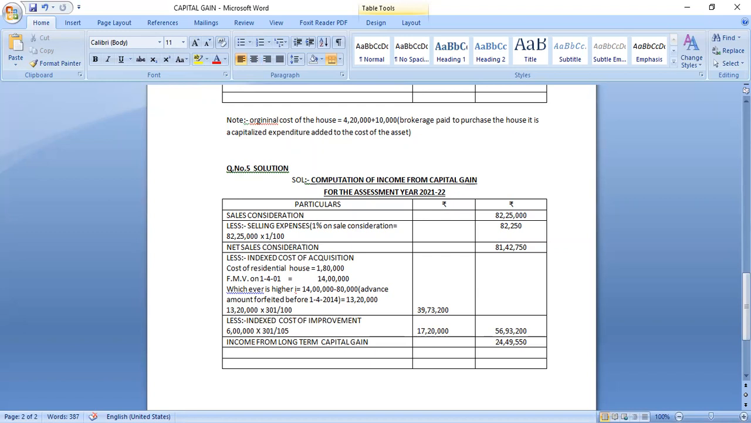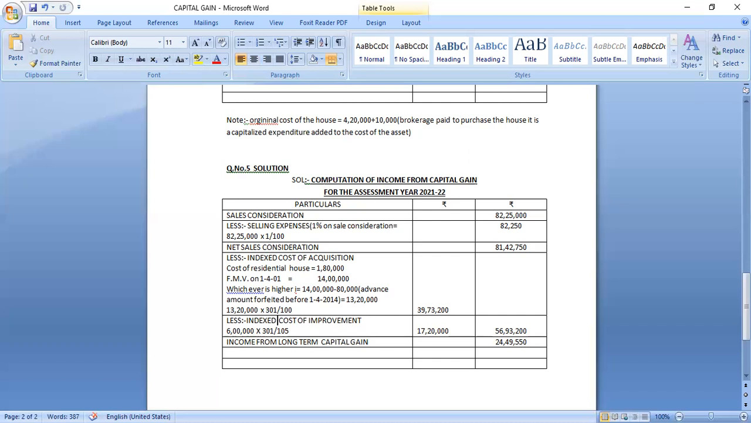What is the cost of improvement? You should construct an additional room or additional floor. And cost of improvement incurred after 1/4/2001 has to be considered. If it is incurred before 1/4/2001, it has to be ignored. But in this problem, in which year is it incurred? 2002-03. We are not taking the 3 lakhs because it is spent for renovation and painting. That is not called cost of improvement. It means you have to construct a new room or an additional floor.